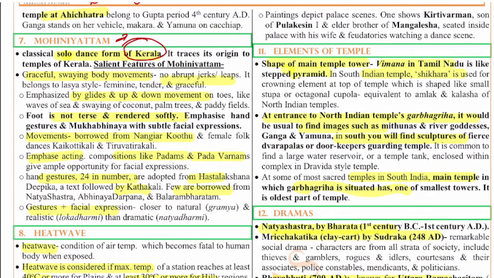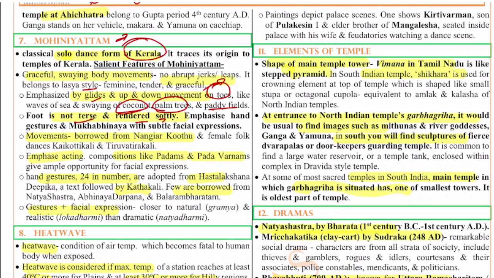So here you can see the graceful swaying of the body. There were a lot of movements, no abrupt jerks or leaps. It belongs to the Lasya style, the feminine, tender and graceful style. It is emphasized by glides and up and down movements on the toes, like the waves of the sea and the swaying of coconut palm trees and paddy fields. The foot is not terse and is rendered softly.